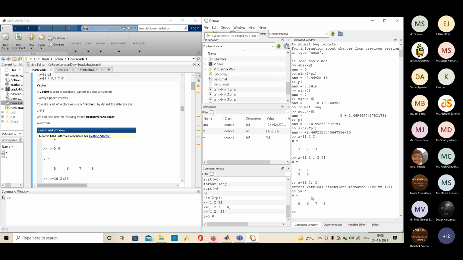If you have to write this in Python, you will have to use the range function in Python. So this is the difference.